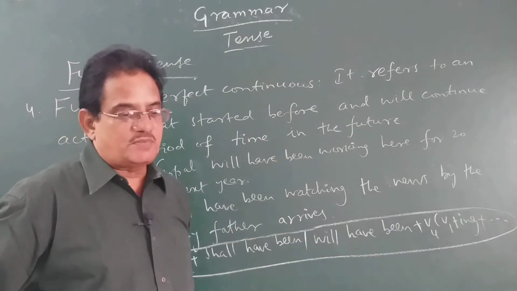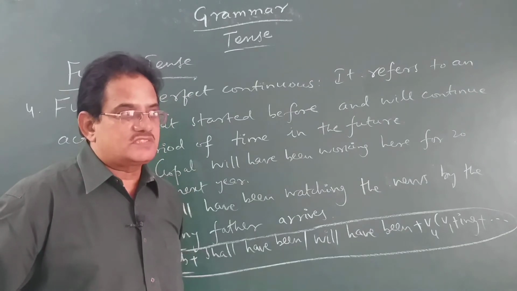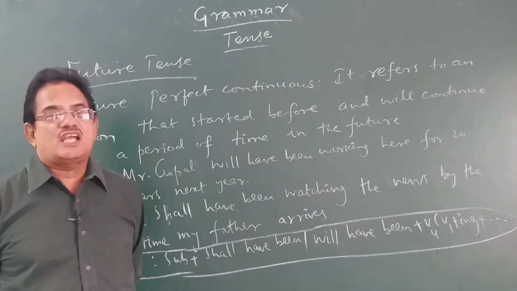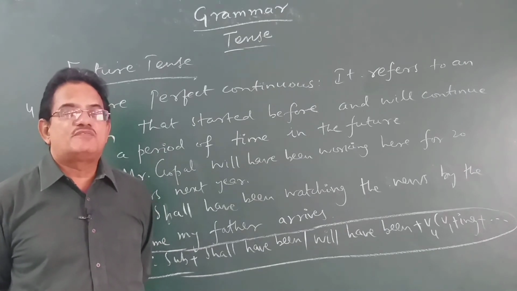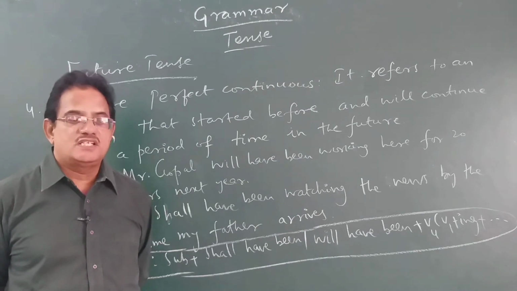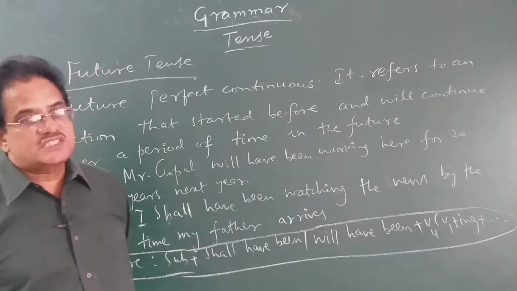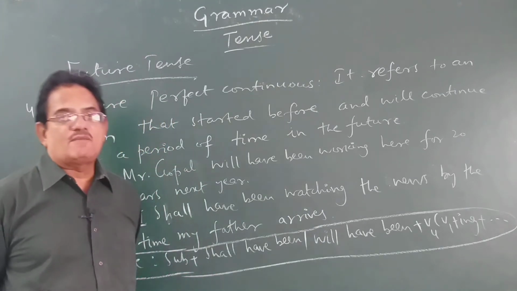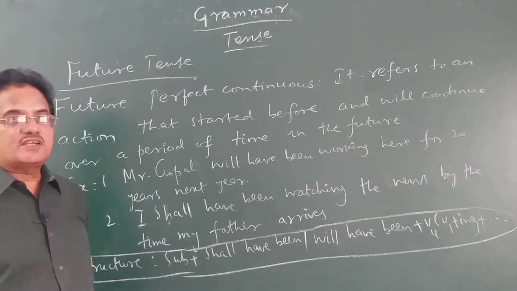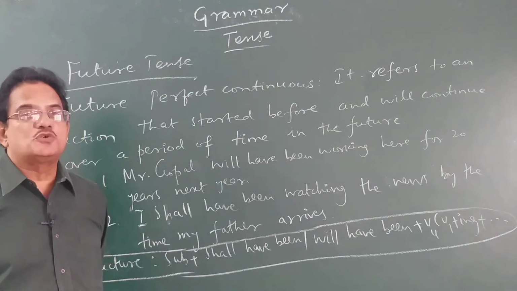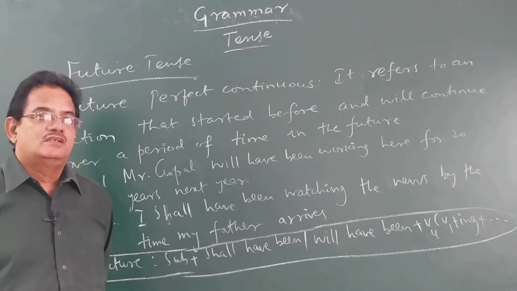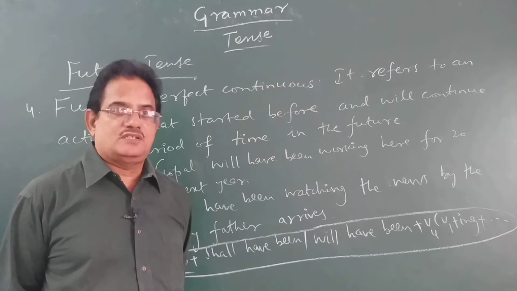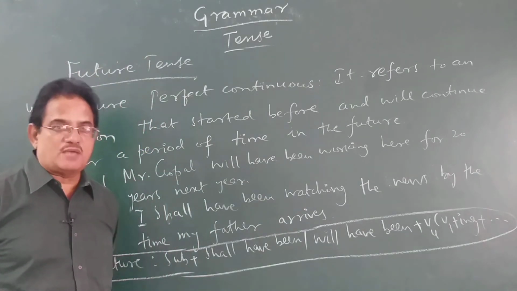We discussed during the present perfect tense structures, present perfect continuous tense is used to refer to an action that started in the past and continuing till the time of speaking or still in progress at the time of speaking. Whereas past perfect continuous tense is used to talk about the duration of an action till that particular moment in the past.